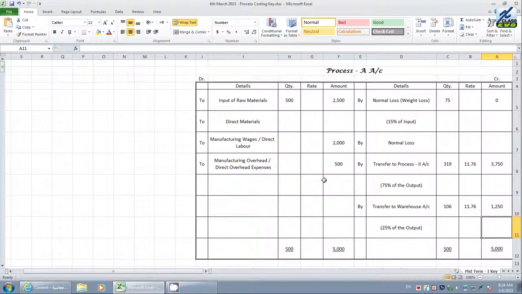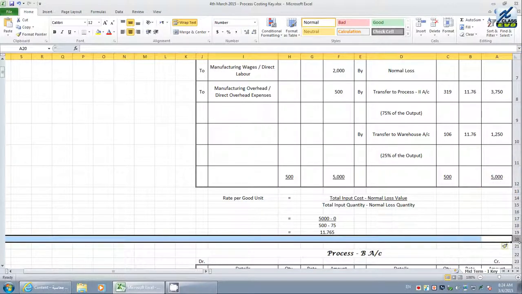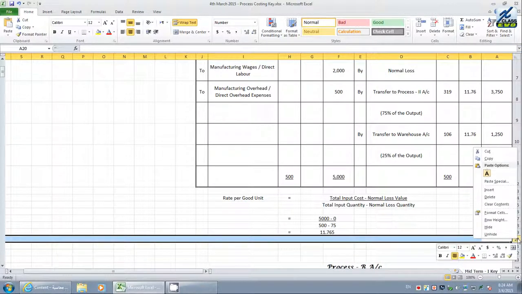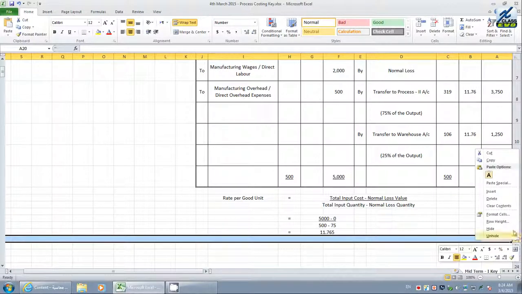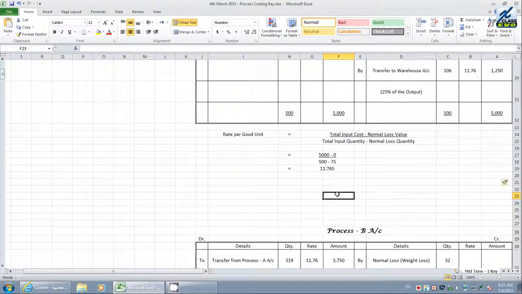This is about process 1. But I have not yet said how much to sell. I would like to explain here how much to sell this process output per liter. Let us see here, we know the cost value per liter, or else you can take the total value also, whatever it may be.